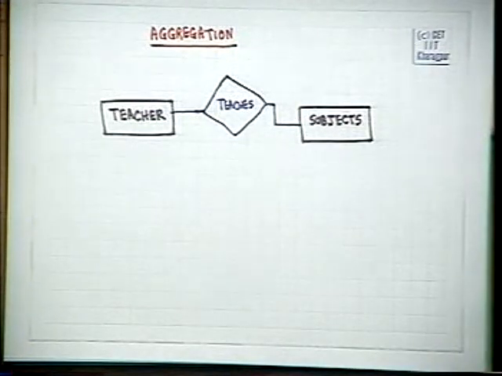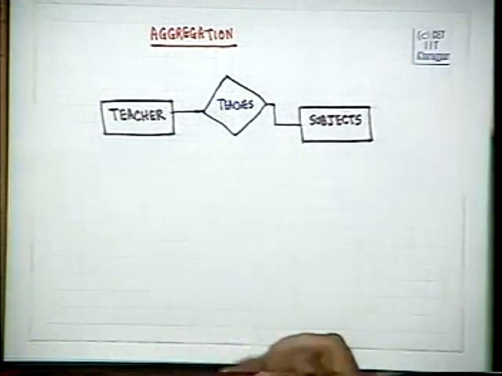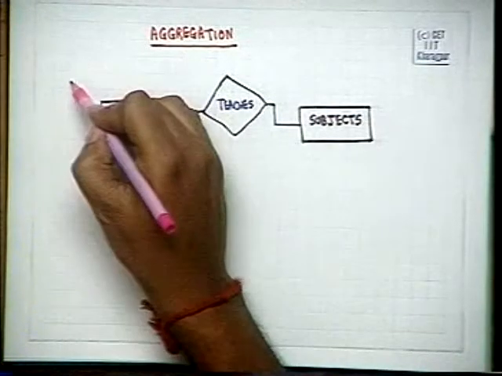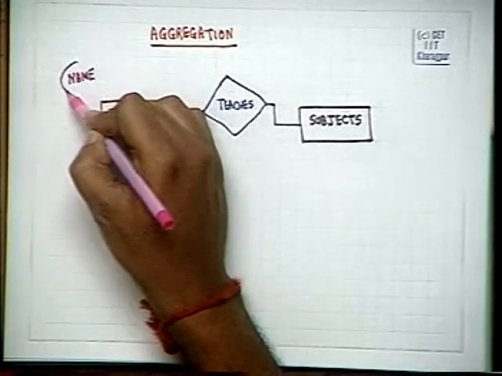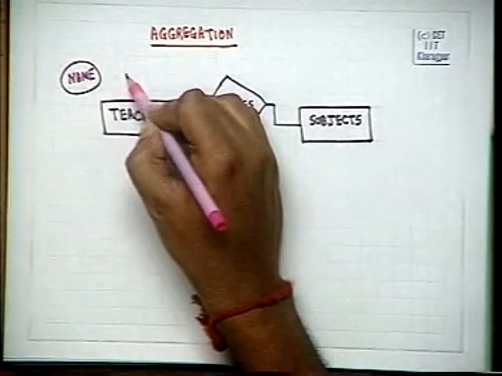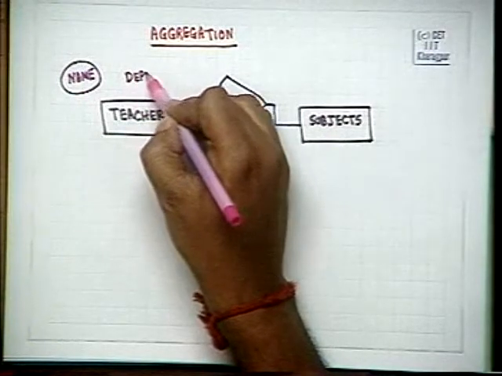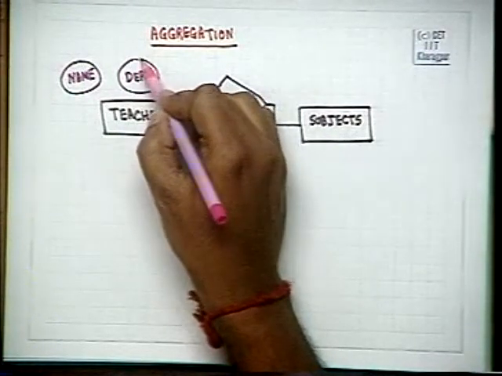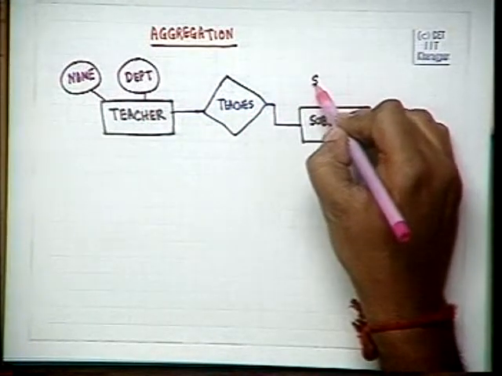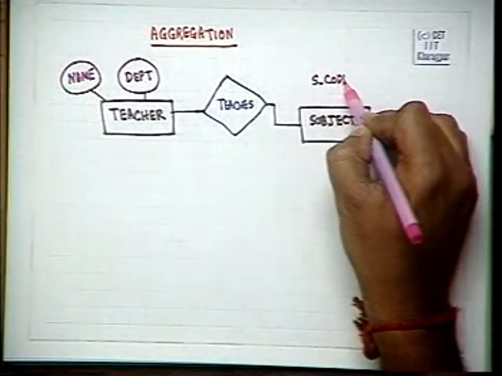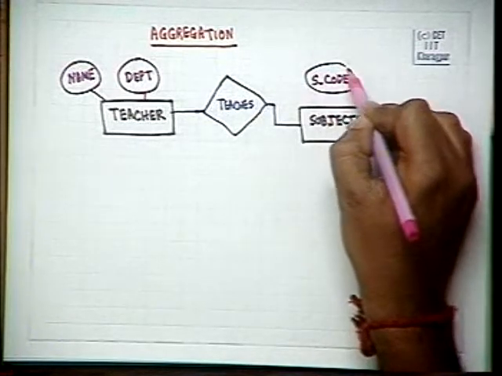Let us put in some attributes for these teachers and their subjects. Let us put some attributes for a subject.